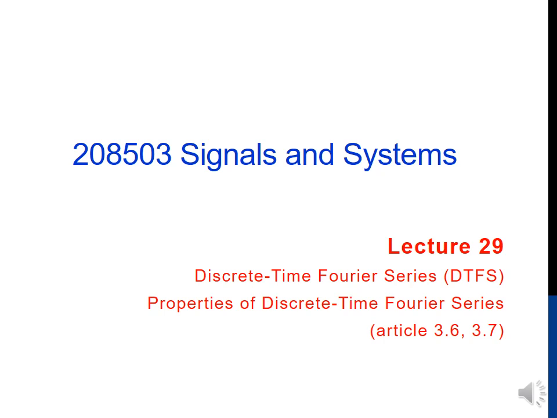Lecture 29 of our course Signals and Systems is going to cover discrete time Fourier series or DTFS and properties of discrete time Fourier series. These topics cover Article 3.6 and 3.7 of our book Signals and Systems by Oppenheim, Willsky and Nawab.